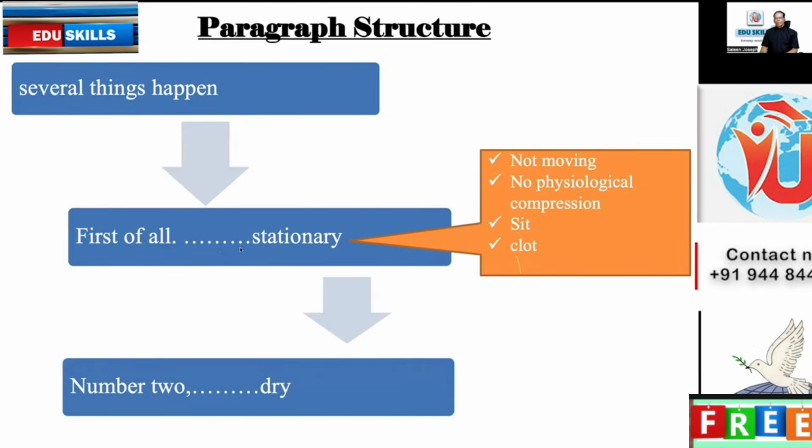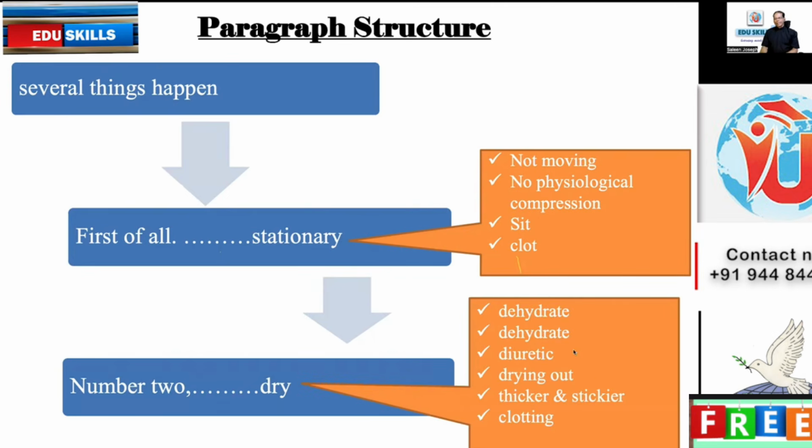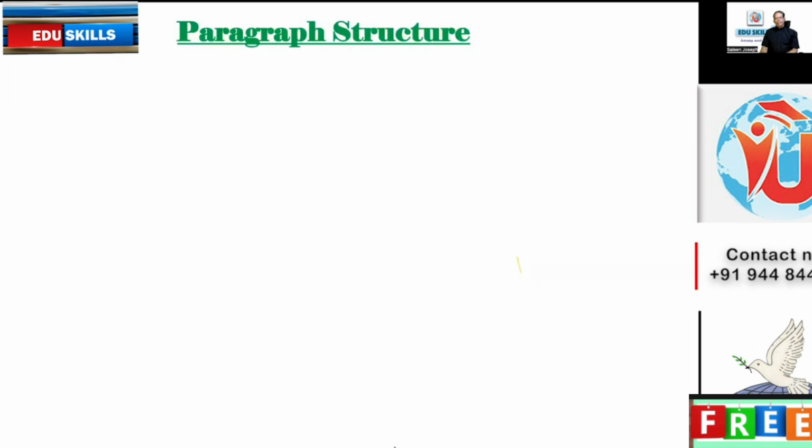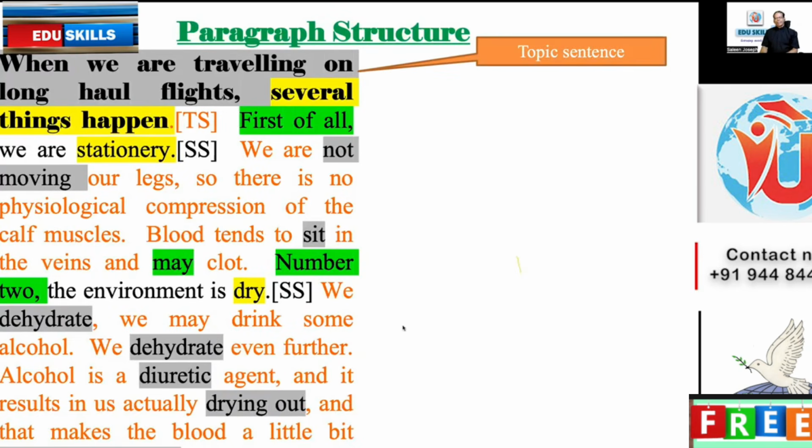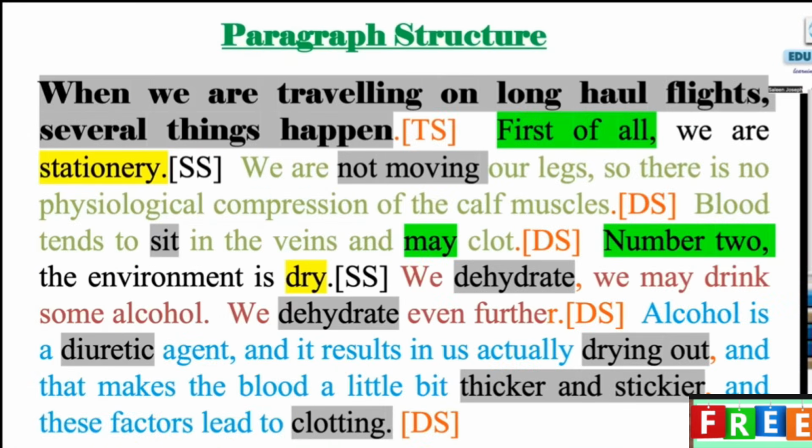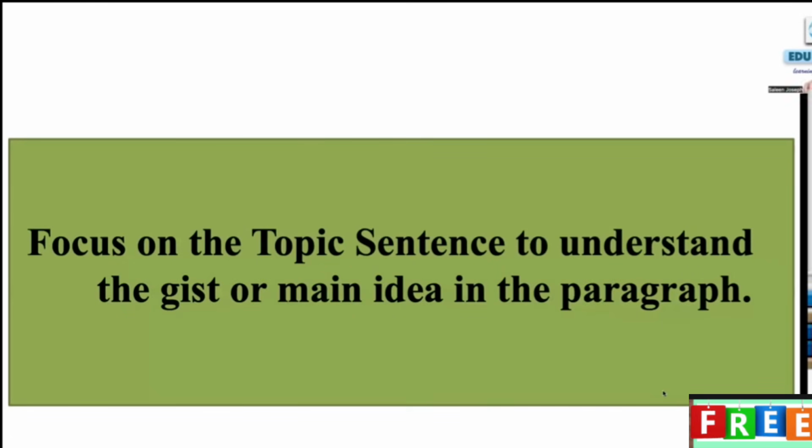See, several things happen. First of all, stationary. The synonyms used or synonymous expressions: not moving, no physiological compression, sit, clot. And number 2, dry, dehydrate, diuretic, and drying out, thicker and stickier, and clotting. How beautifully the details are given there. Now, I hope that is clear, right? Yes. That's how you have to screen every audio, every script, every reading passage, text.